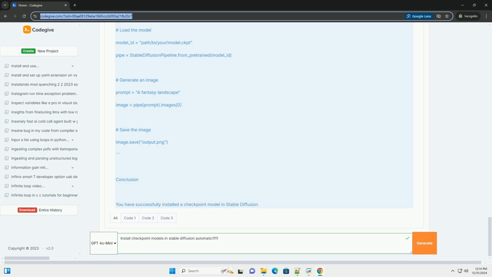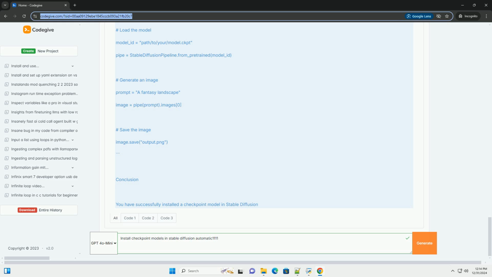Step 7. Select the model. 1. In the web interface, look for a drop-down menu where you can select the model you just added. 2. Choose your newly added checkpoint model from the list. Step 8. Generate images. Now you can start generating images using your selected model. Adjust the settings, input your prompts, and hit the Generate button.